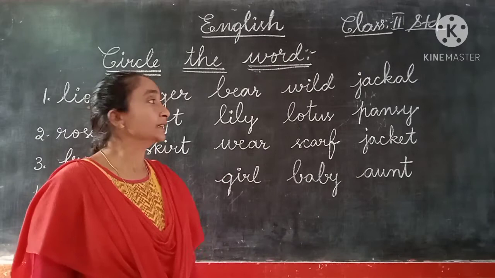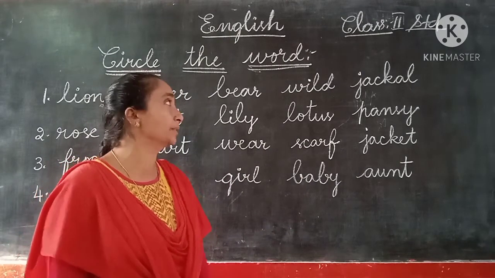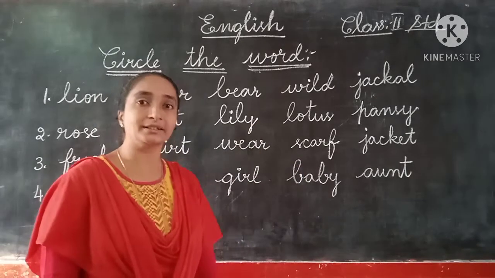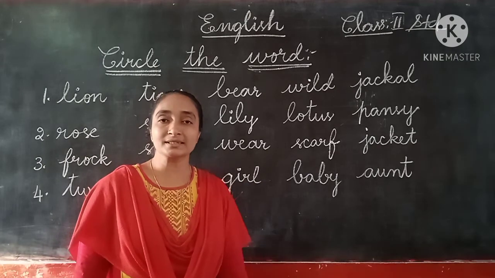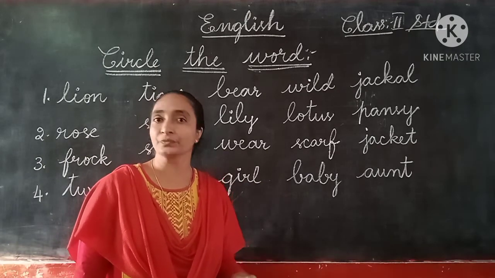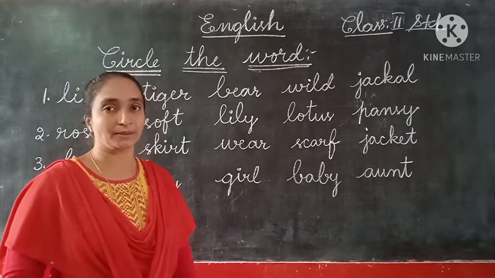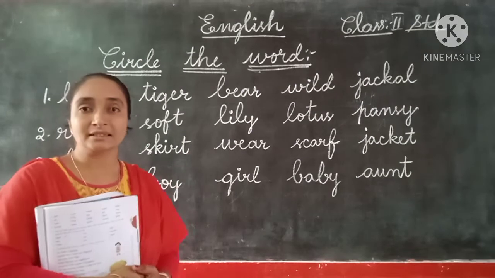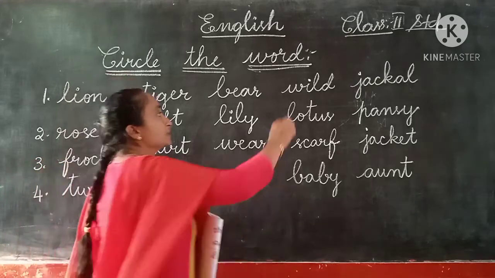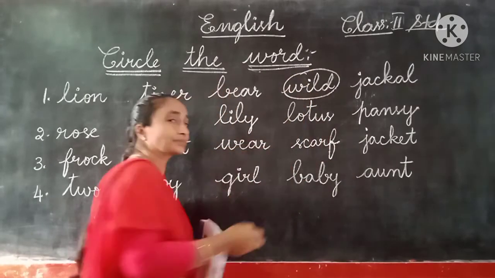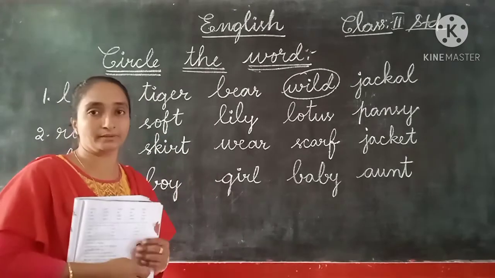Jackal, J-A-C-K-A-L, is also the name of an animal. But what about wild? W-I-L-D, wild. Wild animals. Is this a naming word, children? No, this is not a naming word. So we can circle this. Among all these, this is the odd one, which is not a naming word. So here we have to circle it. They told us to circle the word which is not a naming word.